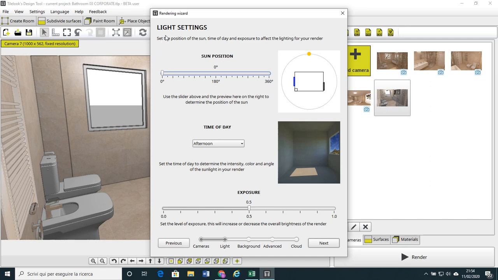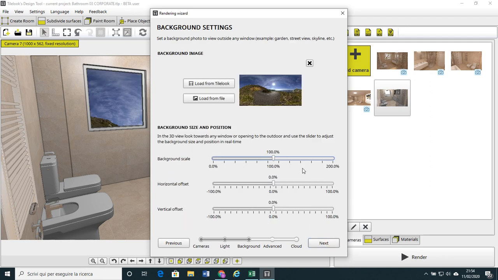Once we have adjusted our light settings, then we click next. And here we can add and set up a background image. Automatically our software offers you a default image, as you can see. But we can select another image to add to our project.